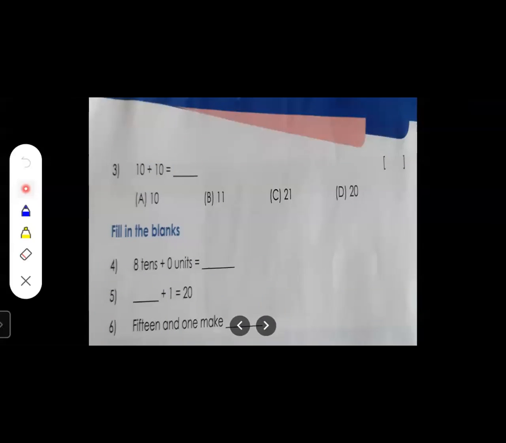Yes, what is given next? See, 10 plus 10. 10 plus 10 is equal to how many, students? Tell me. You can also count like this. See, 10 means 1 ten, right? And this is another 10, so 1 ten plus 1 ten is equal to how many? 2 tens, right? And 2 tens is equal to 20, right?